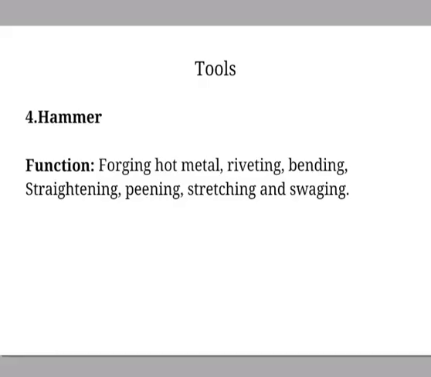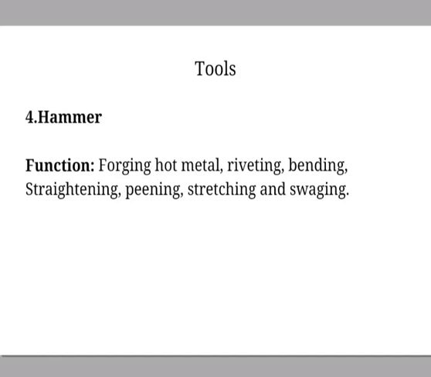The next one is the hammer. Hammers come in different types. Ball pein hammer is present, cross pein hammer is present, then straight claw hammer is present, and straight pein hammer is present. These are the different types, each having a different function. The ball pein hammer is used for breaking a wall whenever work is carried out. The cross pein hammer is used to make a hole in the wall. For that purpose it is very important.